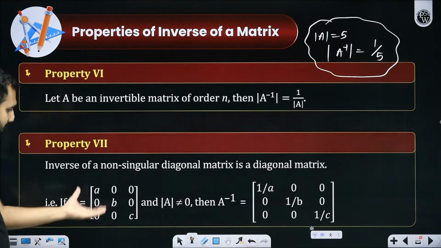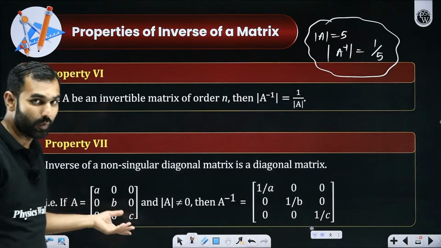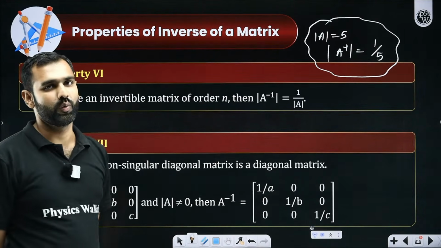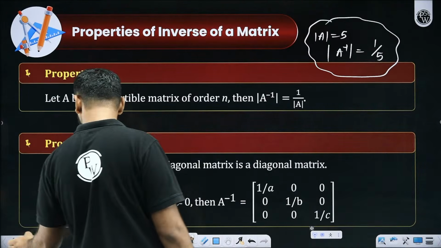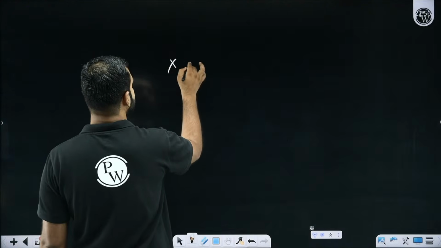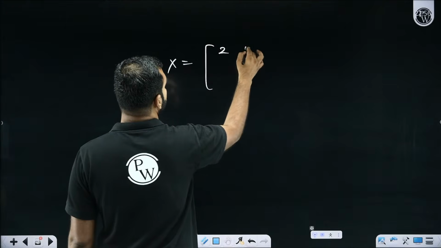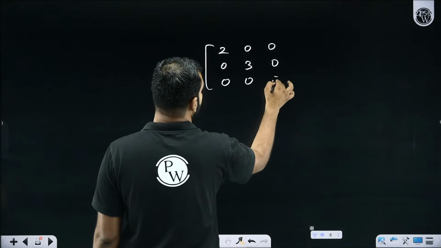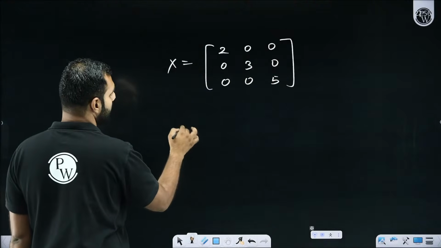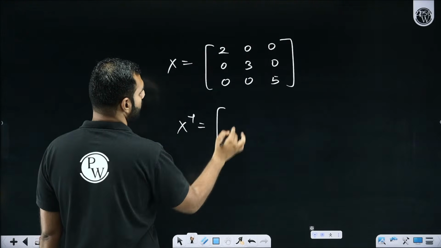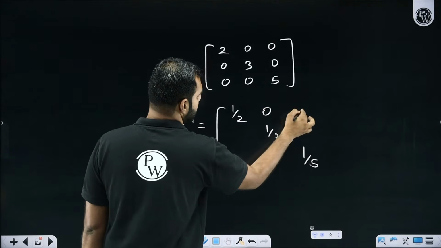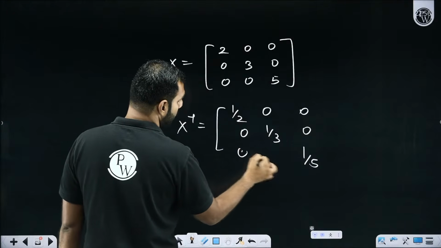And the final property for today. If let's say you're given a matrix which is again a diagonal matrix, we know how to write its adjoint, the short technique. Similarly, you can write its inverse as well. So what is that? Pay attention, everyone. Let's say I'm given a matrix X, which is given by 2, 0, 0, 0, 3, 0, 0, 0, 5. I hope you are noticing it as a diagonal matrix. Its inverse will be 1 by 2, 1 by 3, 1 by 5, rest of the things being 0. Can somebody help me with its logic?